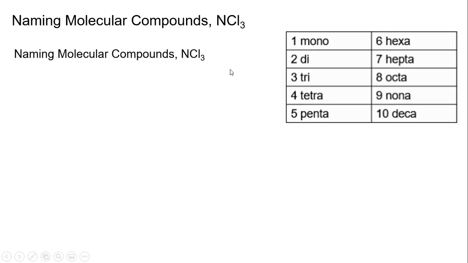Okay, so let's get started practicing naming these. The first thing we have is a nitrogen, and it's 1. So this would normally be mono, but again, we don't use mono. And then we have 3 chlorines, and that's 3. So let's look at tri. So this is going to be tri.